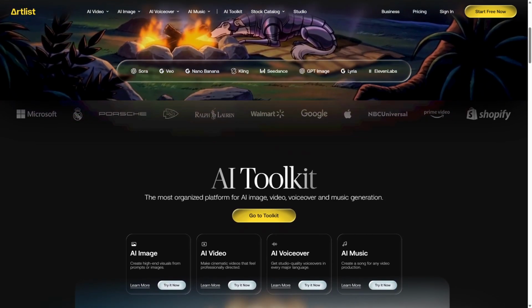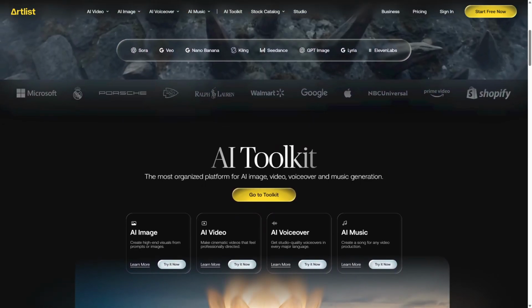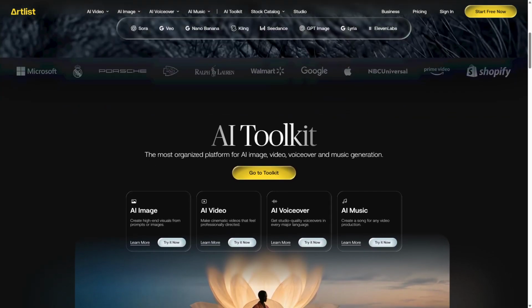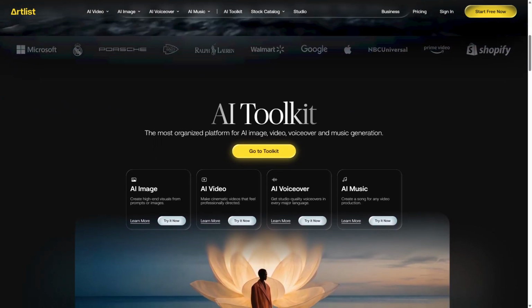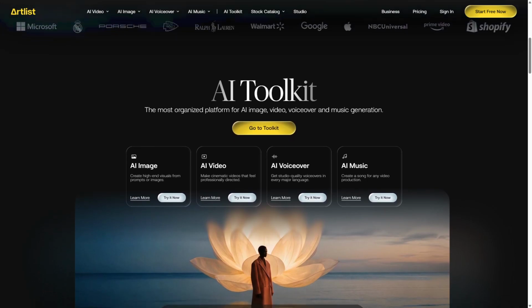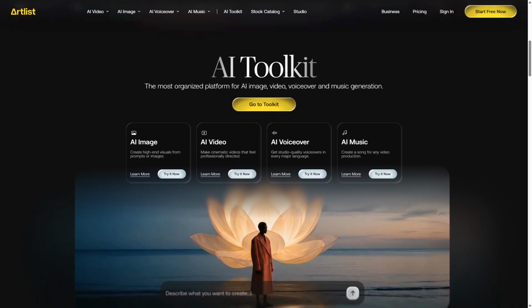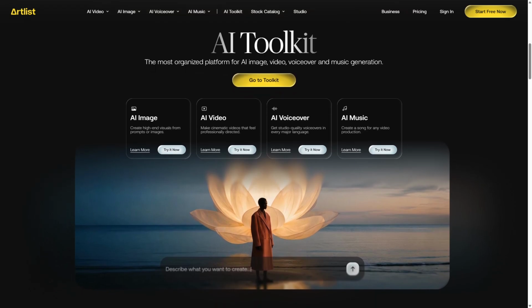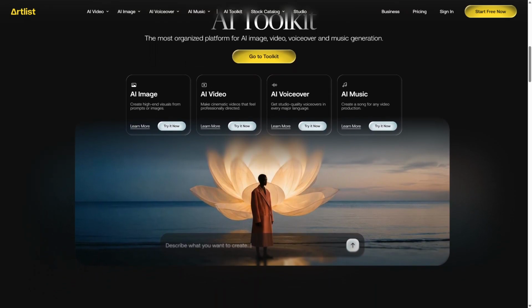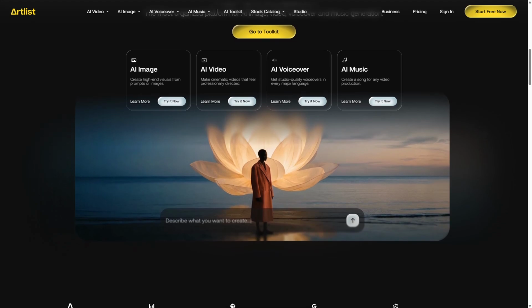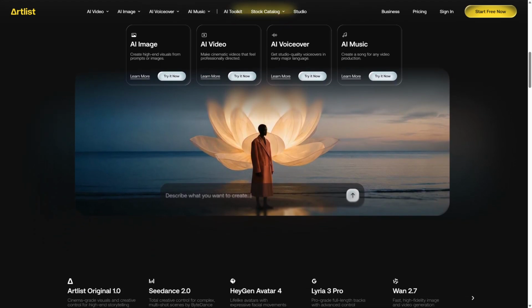However, it may have limitations in highly specialized or niche video styles, as it primarily targets general content creators and marketers. The ideal user is someone looking for an all-in-one platform that combines AI video generation with rich audio resources to produce engaging content quickly and efficiently, as detailed on Artlist's official site.